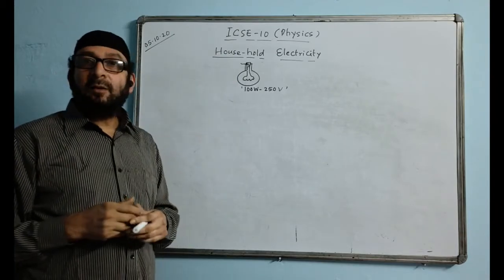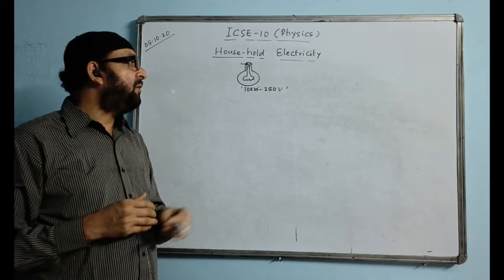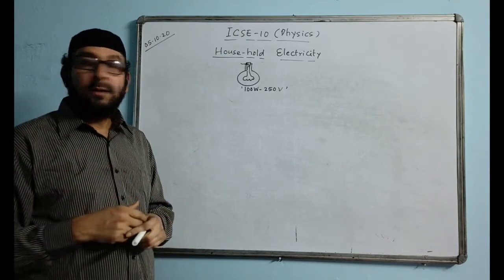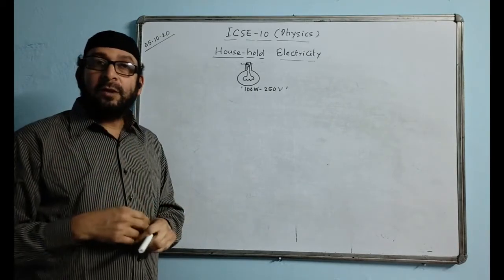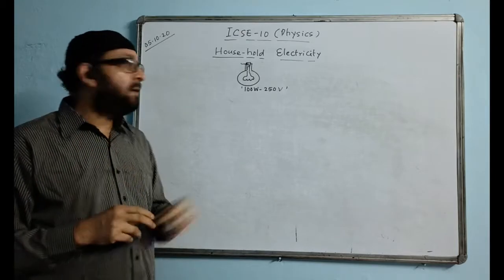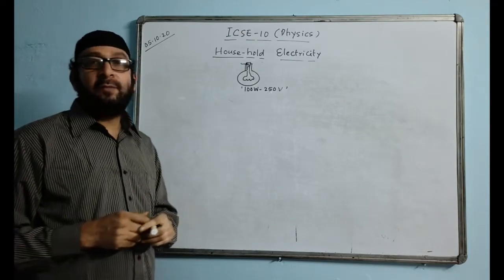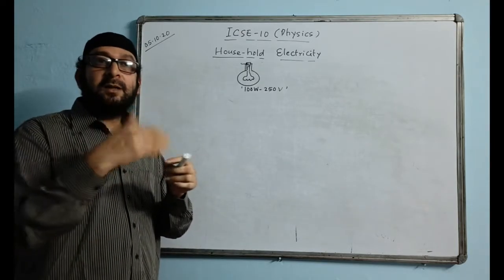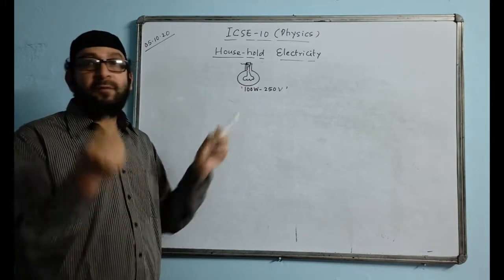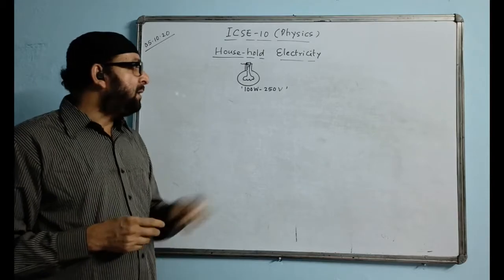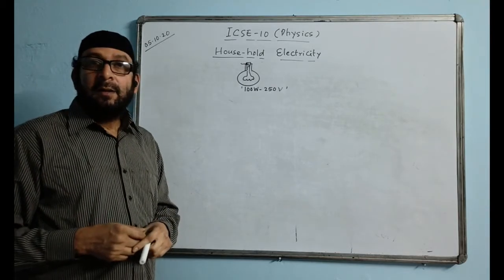So nowadays we are using LED tubes of 18 watt, 20 watt. And what is the voltage supply for a home? The supply is actually 220 volt, but here the margin will be 250 volt. A little bit higher voltage can be used. If the voltage is more than 250 volt, the bulb will fuse, the bulb will get damaged. That's why they give this kind of rating.